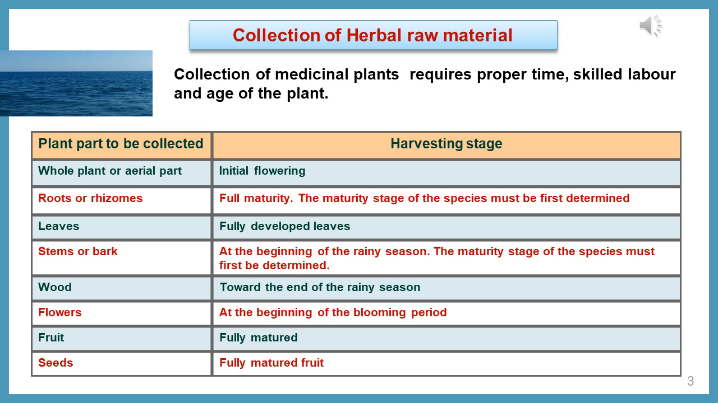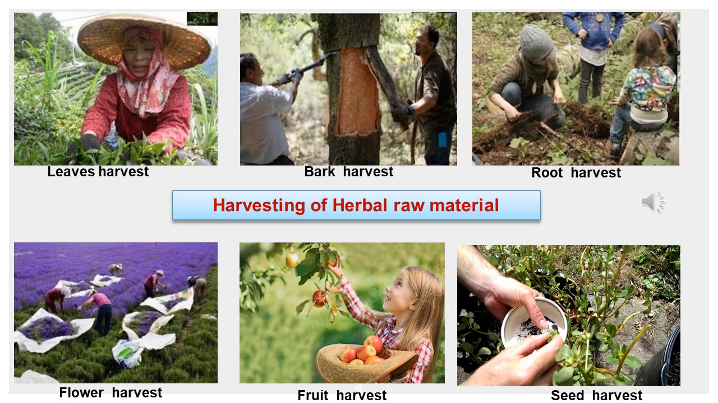This is the plant part to be collected, and I have given the best harvesting time for the collection. So before going to the processing method, cultivation and collection have to be known. For that only I have given a small intro about it. In this slide, I have given the harvesting method of herbal raw materials.